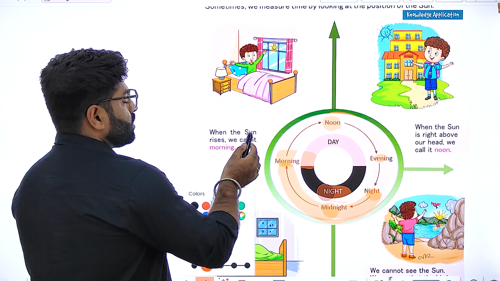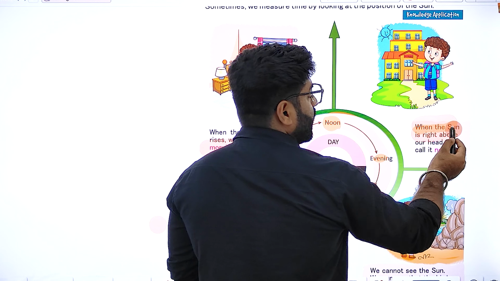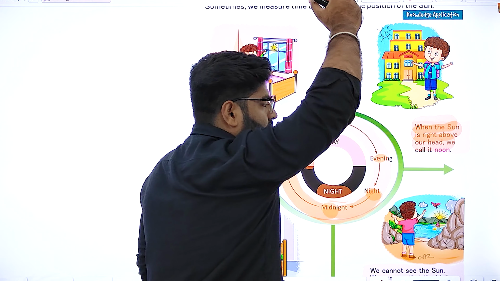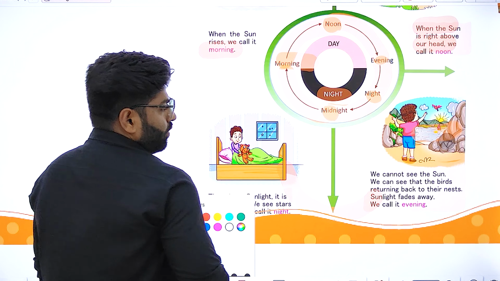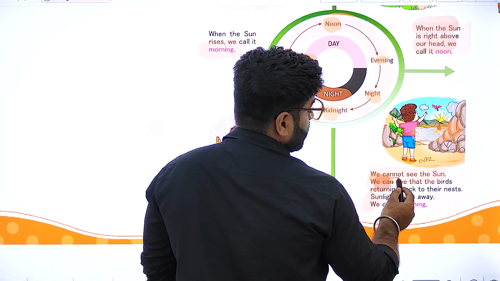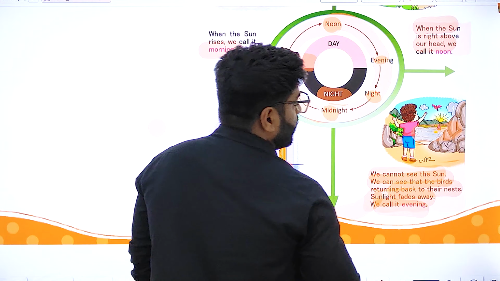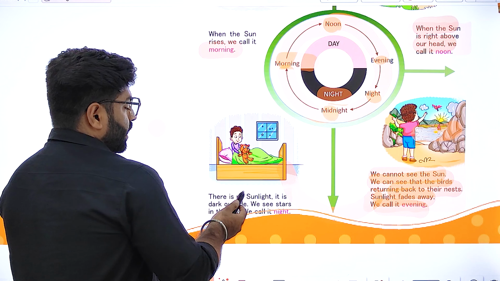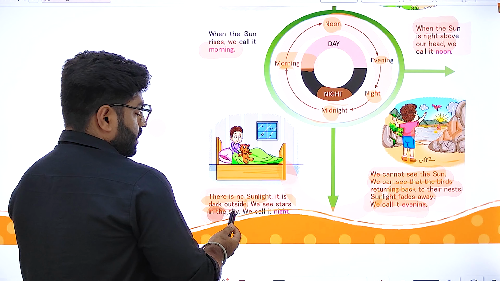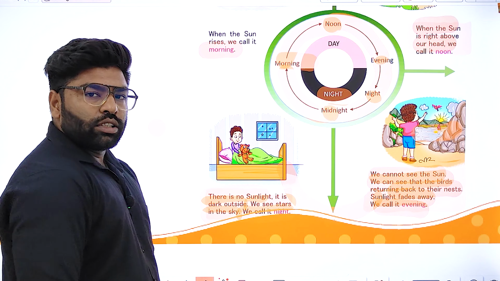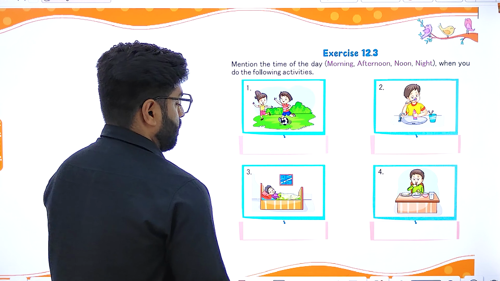Okay, let's see here. When the sun rises, we call it morning. When the sun is right above our head, just on the top of our head, that is noon time, that is our 12 o'clock time. In the evening, we cannot see the sun, we can see the birds returning back to their nest and the sunlight fades away. Then we call it evening. After that, there is no sunlight, it is dark outside. We see stars in the sky and we call it night. Okay. So this is how we are going to see our time.